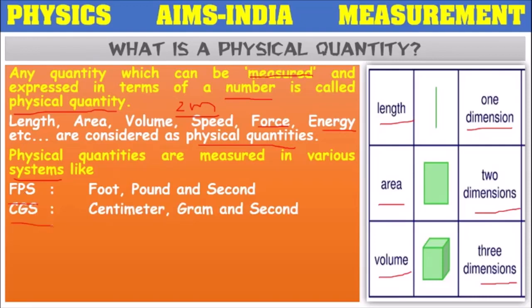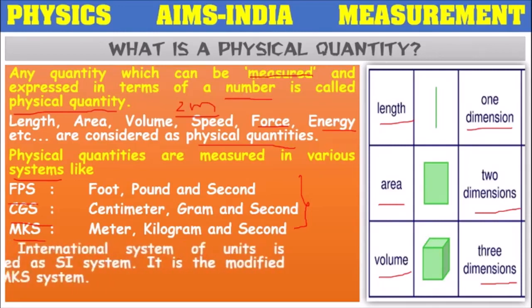CGS system: centimeter, gram, second. MK system: meter, kilogram, second. These 3 were the old systems. In olden days, people in different countries used to measure physical quantities with the help of these 3 systems and these units. We will learn the details regarding these systems in our next video.